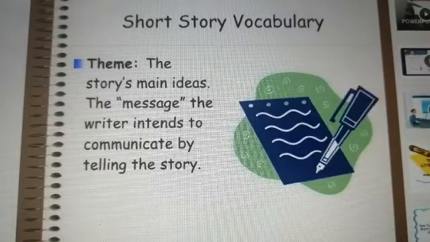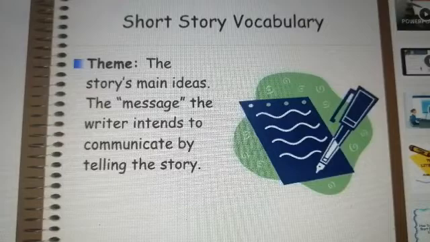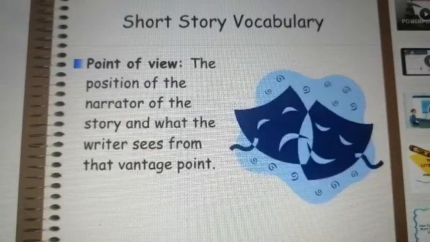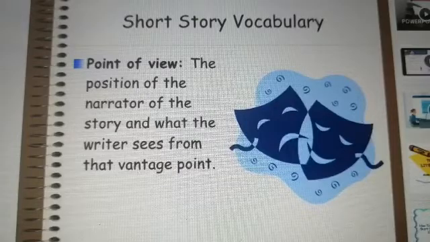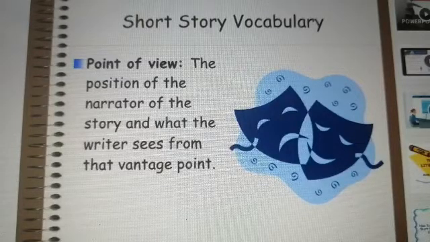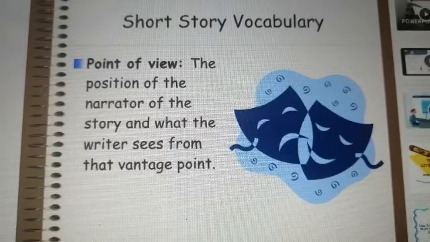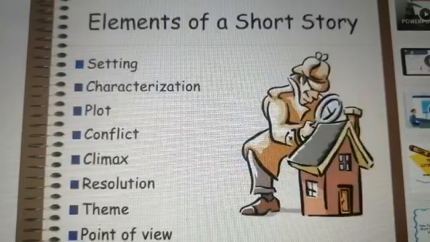Short story vocabulary. Theme: the story's main idea, the message the writer intends to communicate by telling the story. And what is the point of view? There should always be a point of view in the story. The position of the narrator of the story and what the writer sees from that point.